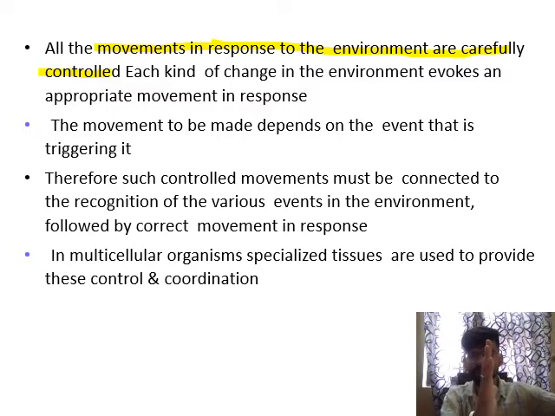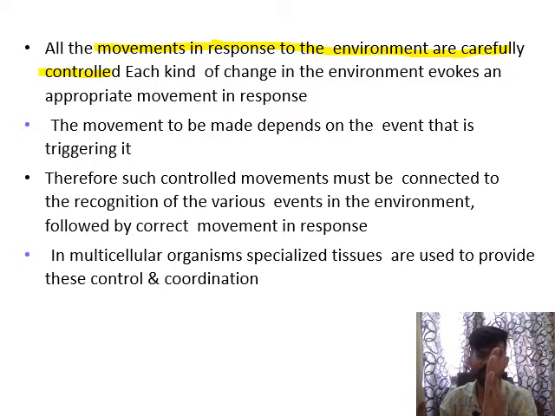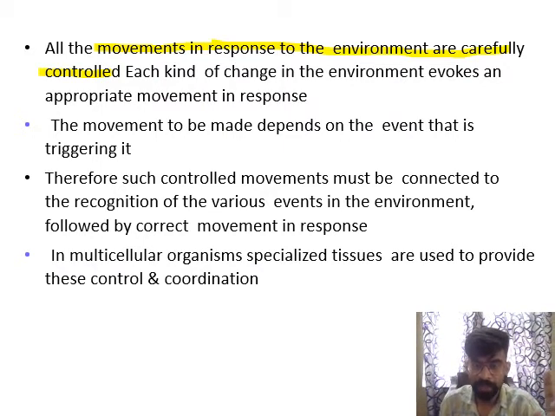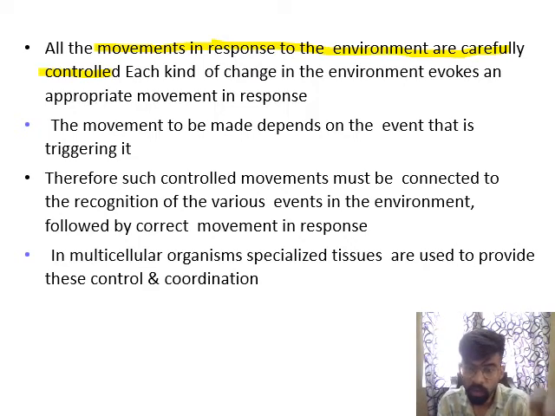Suppose the sunlight comes from this direction. So the plant will move towards this side. And in this case, the plant will move towards this side if the sunlight is there. Hope you understand that. I'm again repeating, all the movements in response to the environment are carefully controlled.